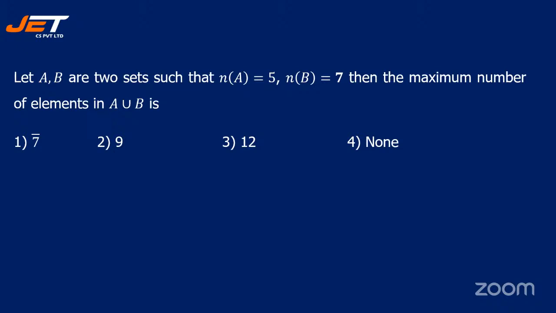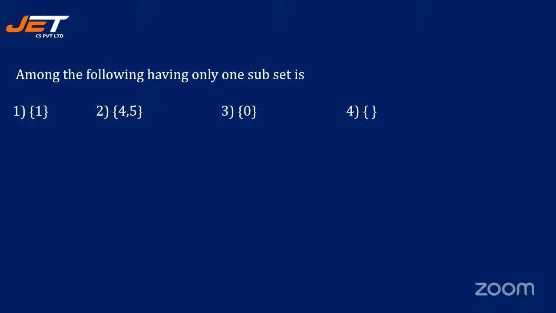See the next question. If A, B are two sets such that n of A is 5, n of B is 7, then the maximum number of elements in A union B is dash. It's very simple, students. So obviously it is 12. You add 7 plus 5, right? Yeah, see the next one.